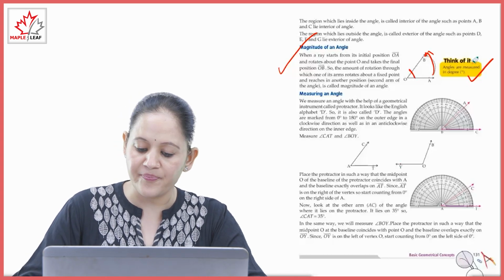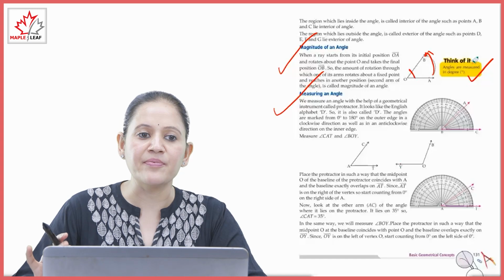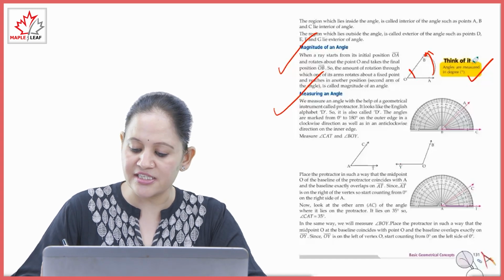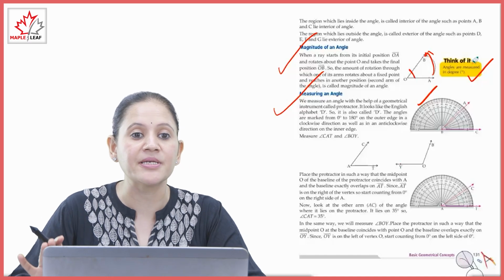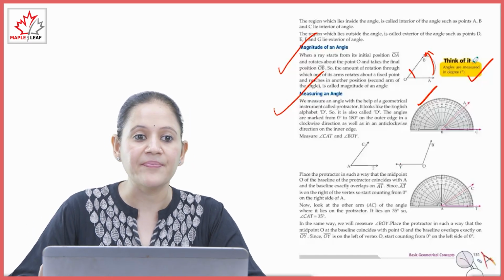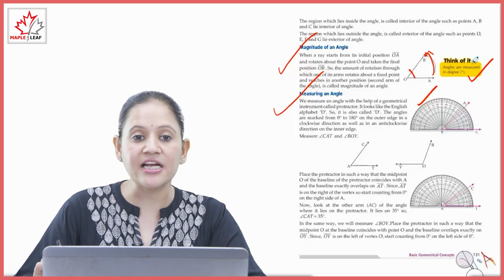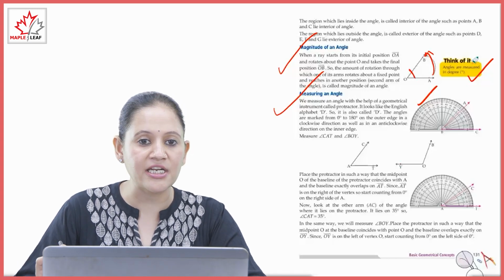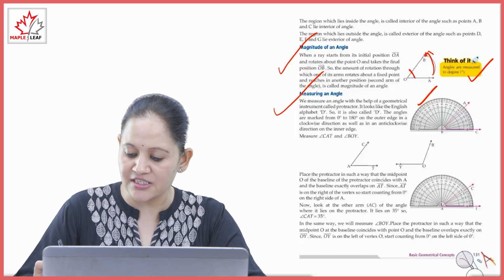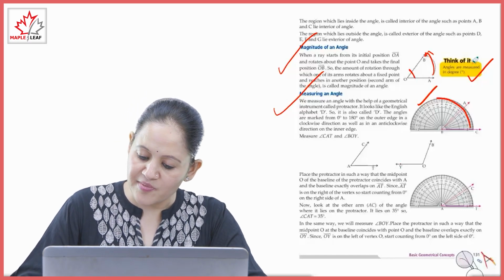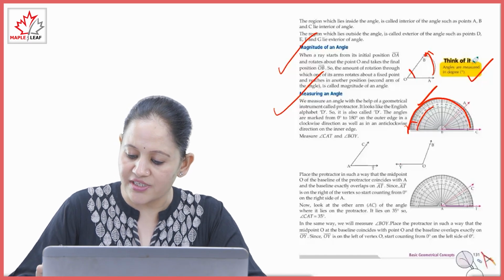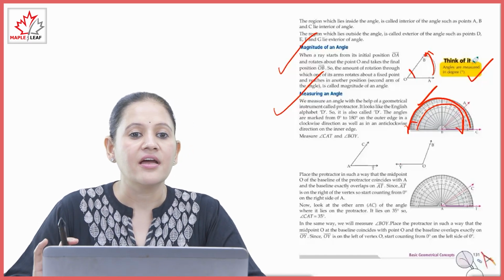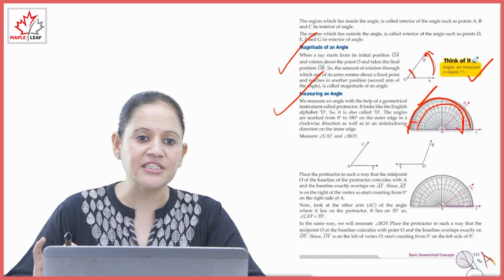Next is measure of angle. We measure an angle with the help of the geometrical instrument called a protractor. This is the protractor. You will find it in your geometry box. It looks like the English alphabet D, so we also call it D. The angles are marked from 0 to 180 degrees. In the D, the angles are marked from 0 to 180 degrees on the outer edge in the clockwise direction, and on the inner edge in the anti-clockwise direction. Two scales are there.